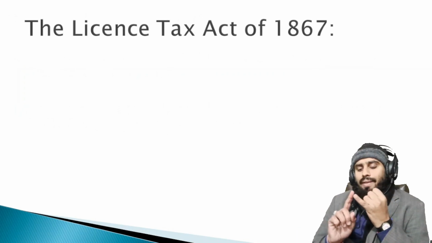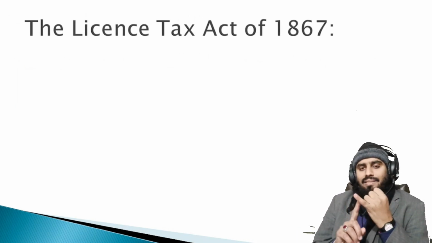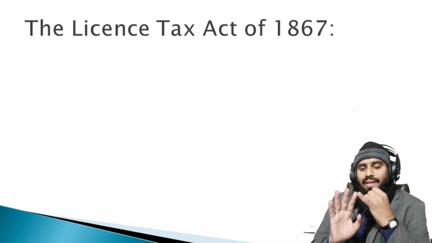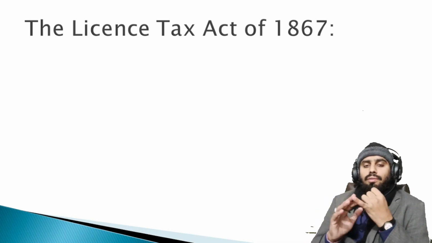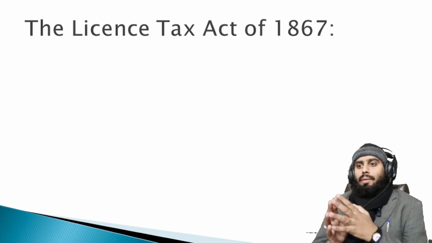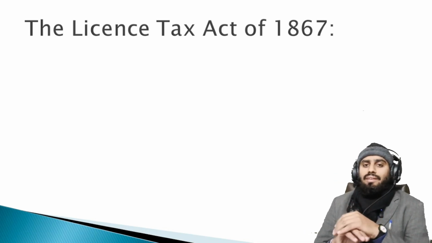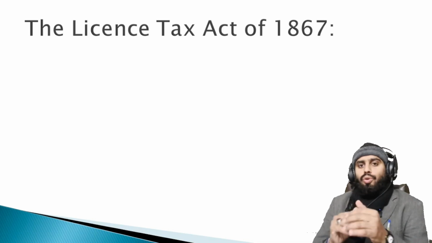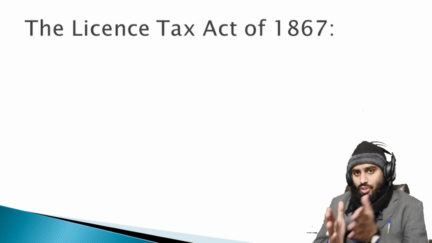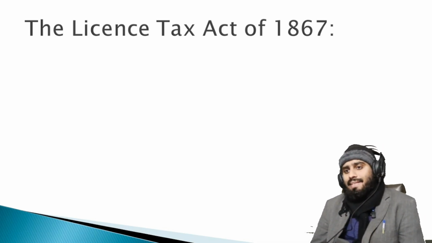So the first income tax started in 1860. It lasts up to 1865. It means 5 years. In 1865, tax was withdrawn for 2 years. Then 1867 comes. In 1867, the License Tax Act was introduced, or you can say it replaced the Tax Act 1860. What are the characteristics of the License Act?